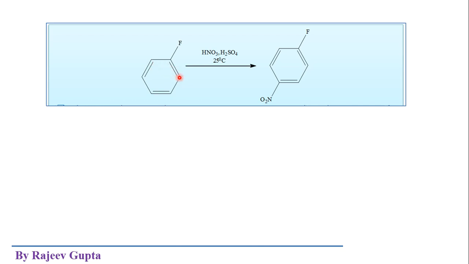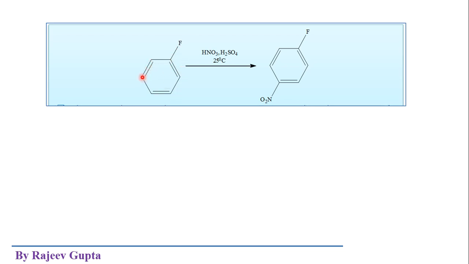These positions are less reactive, or contain low electron density, because of the shifting of the sigma bonding electrons towards the fluorine atom due to its high electronegativity. But this inductive effect, the minus I effect, reduces as we move further.